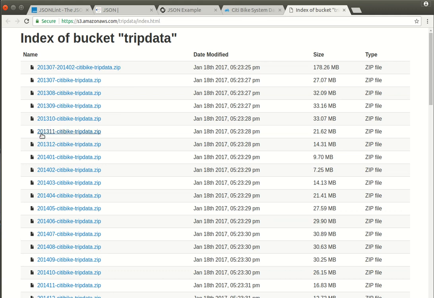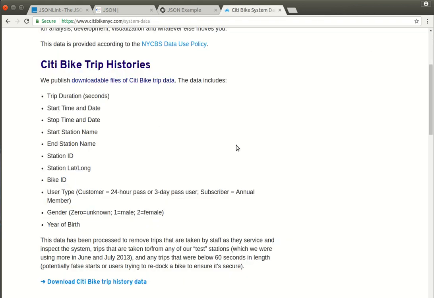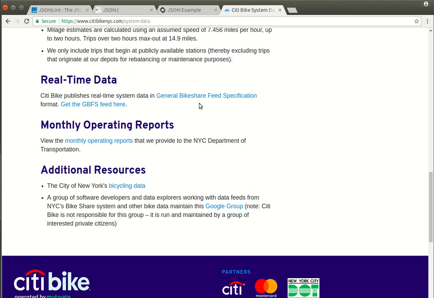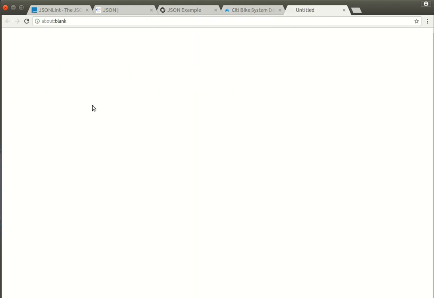You can tell that they're monthly because of the way that they're named. This is a really common thing to see, a year, month, even day format. We're not going to be looking at data like that yet. But again, just to give you an example of the real-time data that you can get.